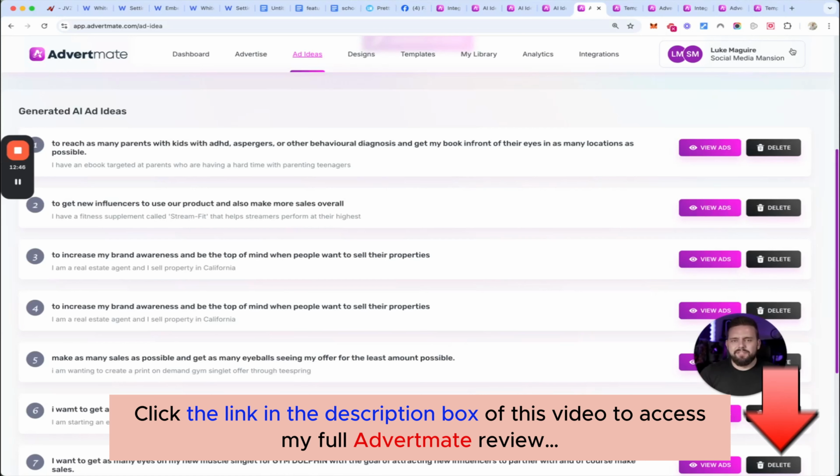And then finally, we've got VIP training where I'm going to be doing 8 weeks of live webinars every single week, walking your audience through Advertmate to ensure they become so fluent with it that they'll never need to worry about doing ads again. Advertmate will make sure their ads work for them so they can just focus on getting money coming in and to reinvest it.